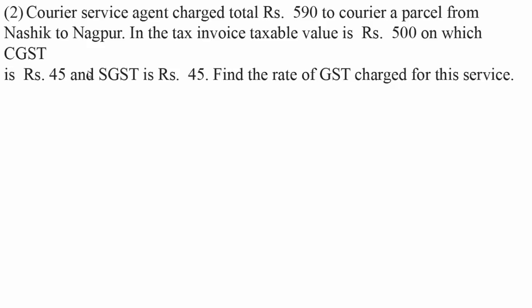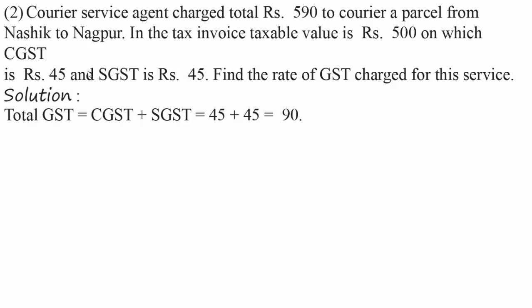Second problem. A courier service agent charges a total of rupees 590 to courier a parcel from Nashik to Nagpur. In the tax invoice, taxable value is 500, on which CGST is rupees 45 and SGST is rupees 45. Find the rate of GST charged for this service.